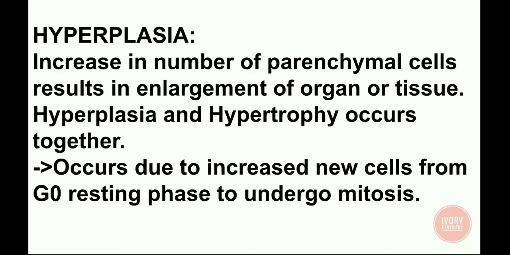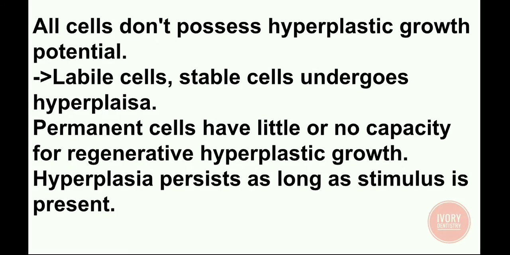Next is hyperplasia. This is the most common form of cellular adaptive response, and there is an increase in the number of parenchymal cells that results in enlargement of an organ or tissue. Hyperplasia and hypertrophy occur together, due to increased new cells from the G0 resting phase. Hyperplasia occurs when cells undergo mitosis, and not all cells possess hyperplastic growth potential.